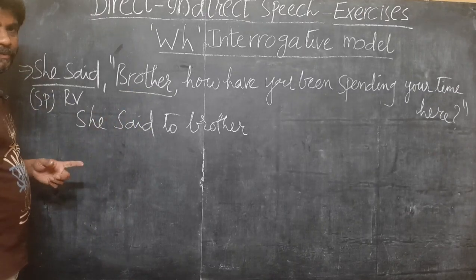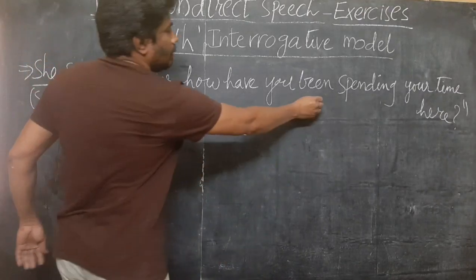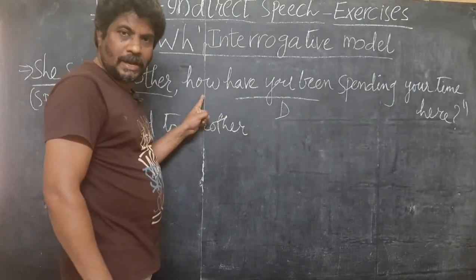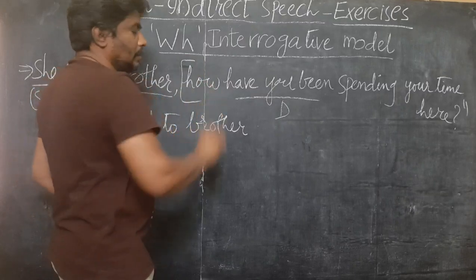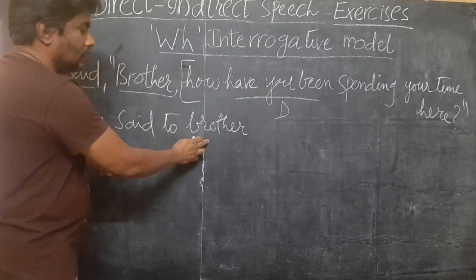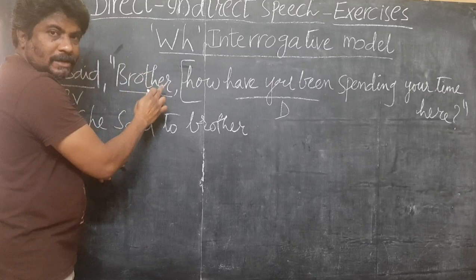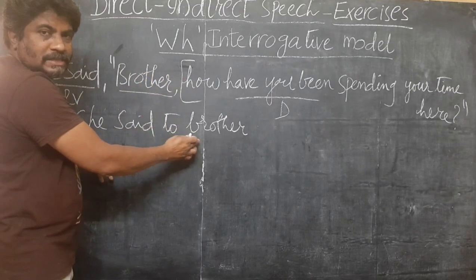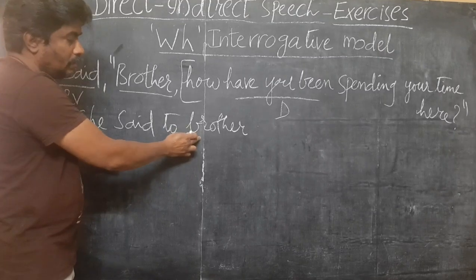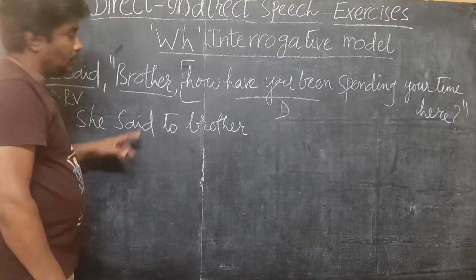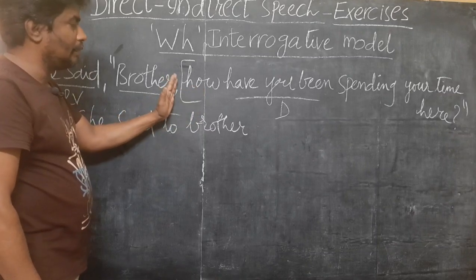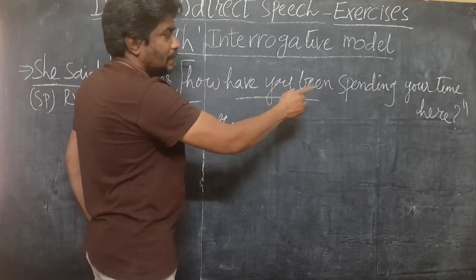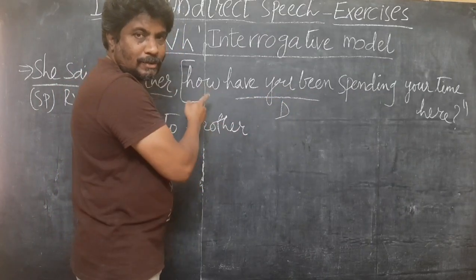Now, this is the dialogue. You know, this is interrogative. "How" is also considered a WH interrogative. Now the word "brother" is excluded from the dialogue, and it is written in the reporting verb. Now this is not part of the dialogue. The dialogue begins from here. "How have you been spending your time?" Here is the dialogue. This is WH interrogative.